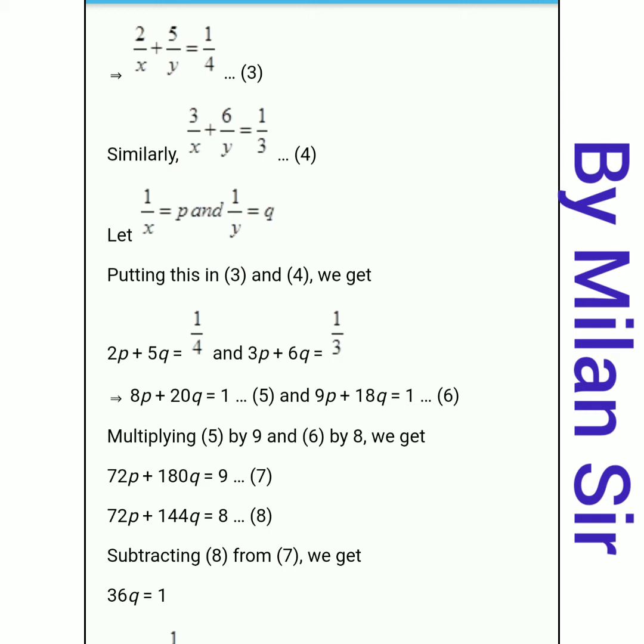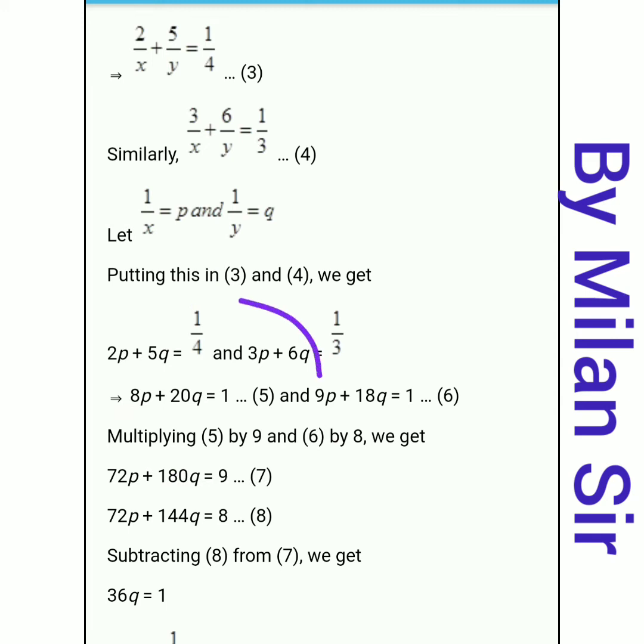We are going with variable p, right? Here 8p and in the fourth equation 9p. So multiply this 9 in this equation and multiply 8 in this equation. That means equation number 3 we need to multiply with 9 and equation number 4 we need to multiply with 8.